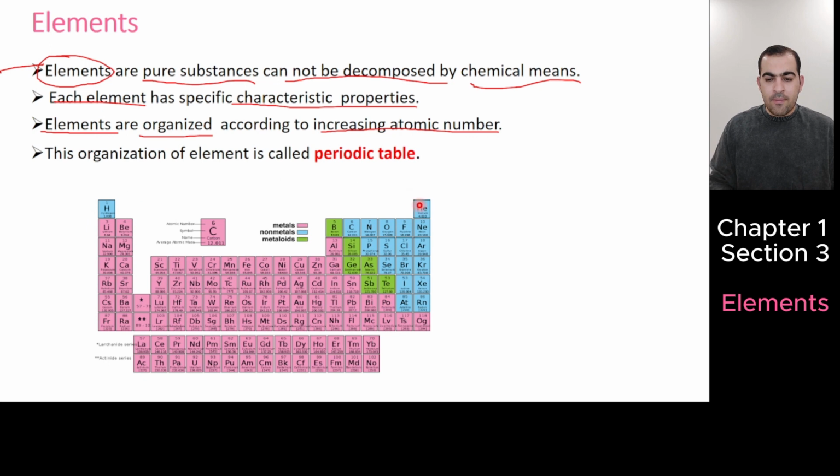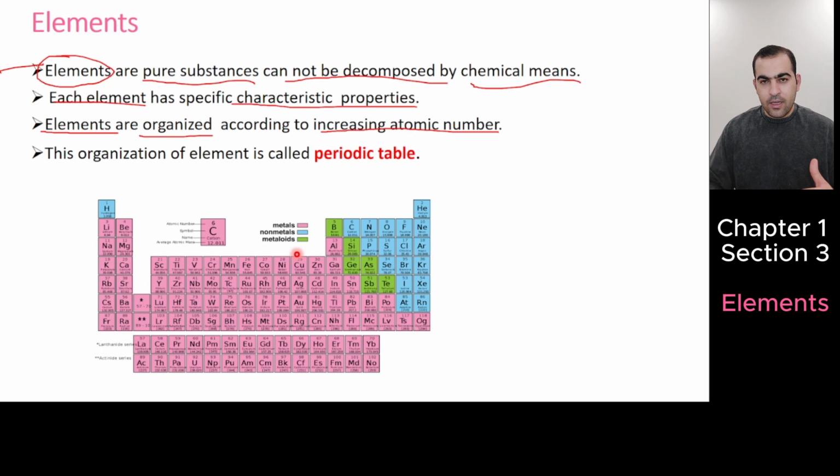The second element must have atomic number 2, because elements are organized according to increasing atomic number. So the third element will be lithium. The fourth element will be beryllium. Why? Because its atomic number is 4.